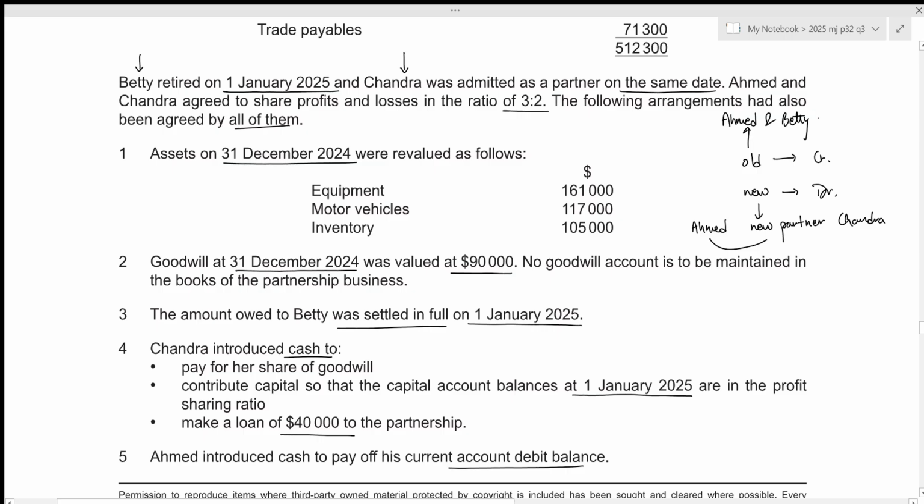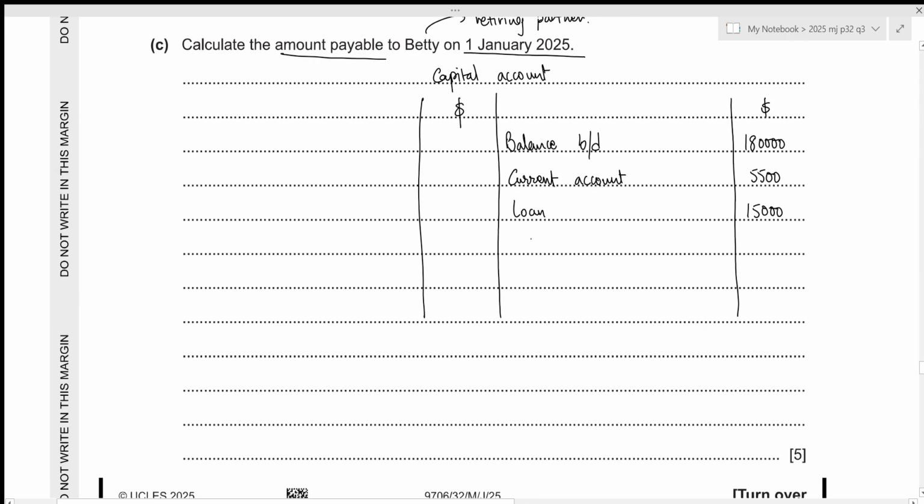So we need to figure out the value of goodwill based on the old ratio for Betty. We can see that the goodwill was valued at 90,000 and previously there was no partnership agreement. So Ahmed and Betty will have half of this amount, 90,000. So Betty will have the value of 45,000. Old goodwill will always appear on the credit side. Let's write it down. So we have goodwill 45,000.